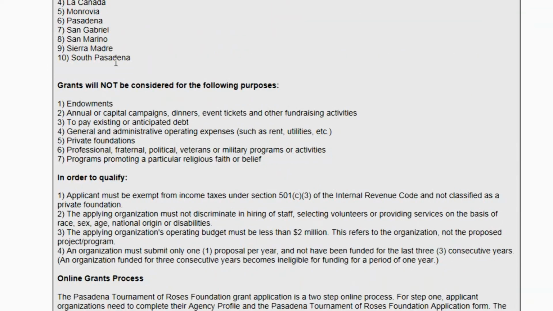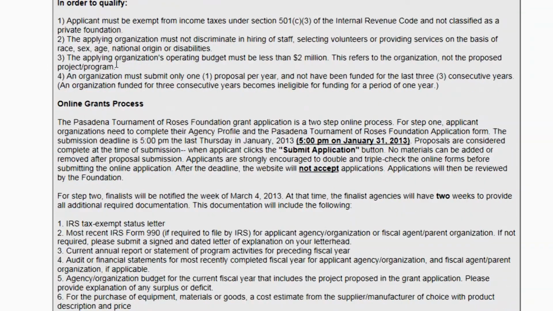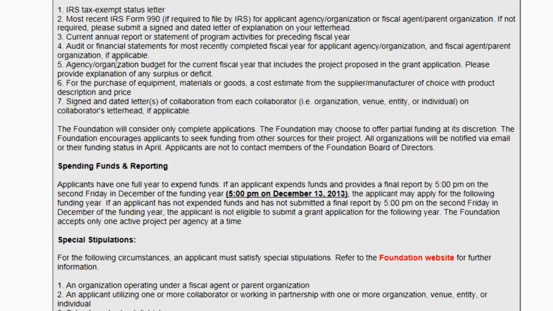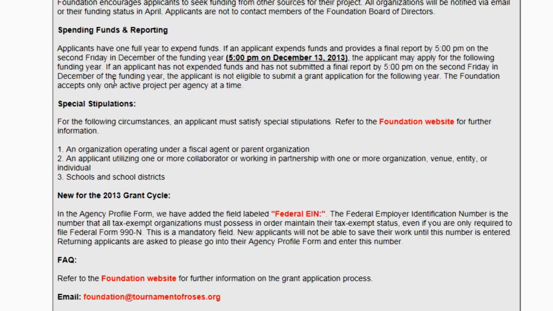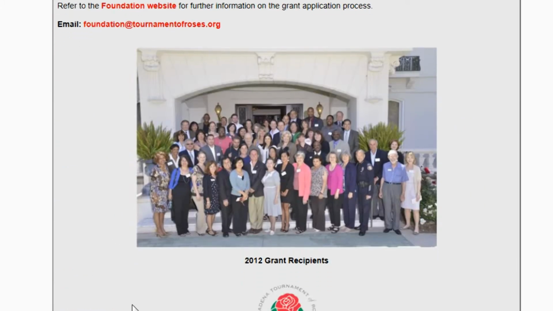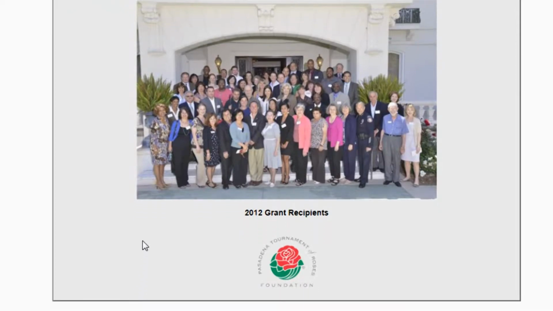The next bulletin down discusses the Foundation's grant process. We ask that you please read the grant process thoroughly in order to try and answer any questions you may have or to avoid any confusion. At the bottom of the bulletin is a picture of the prior year's grant recipients.